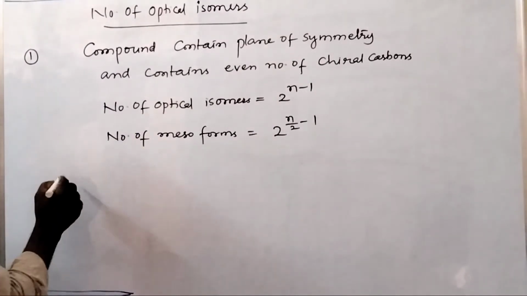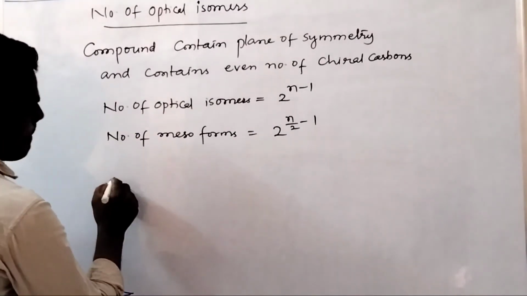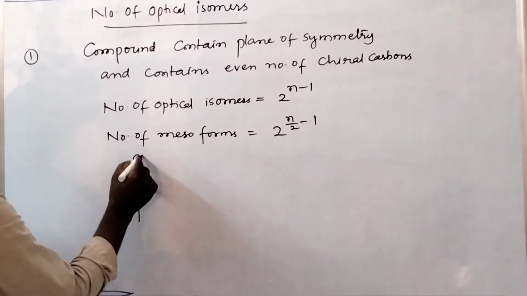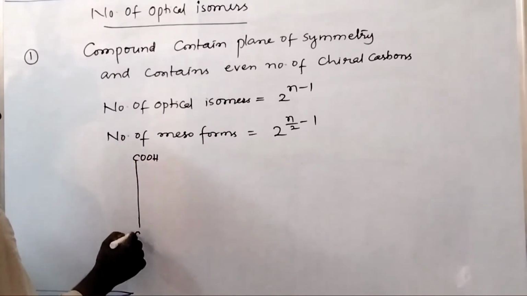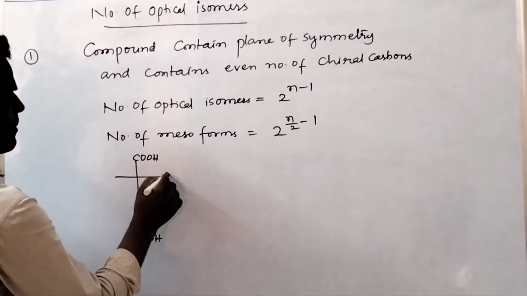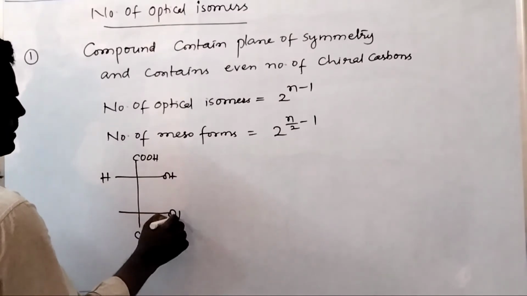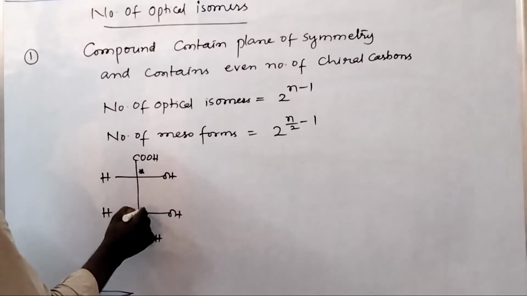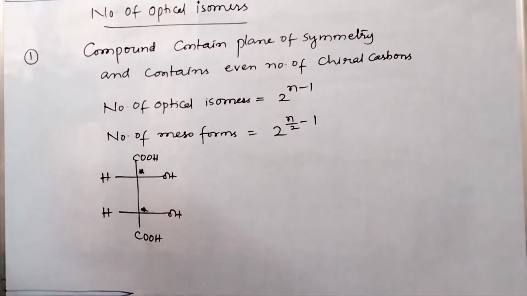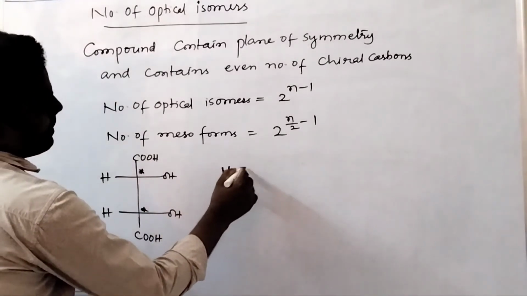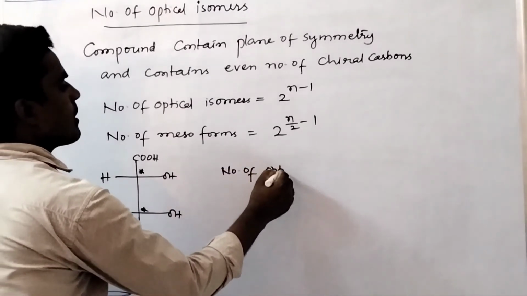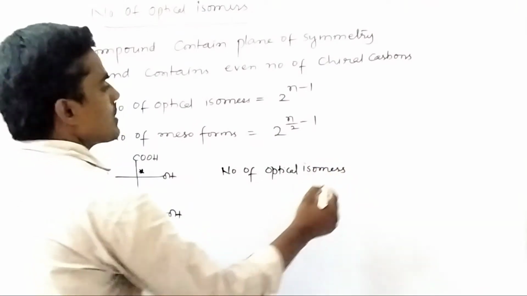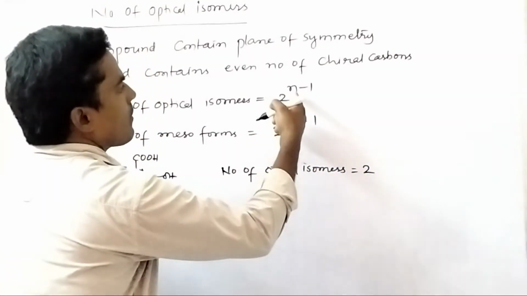Okay, so for example, COOH, OH. So this compound contains a plane of symmetry as well as two chiral carbons. So the number of optical isomers equals 2 to the power of, where n equals what?